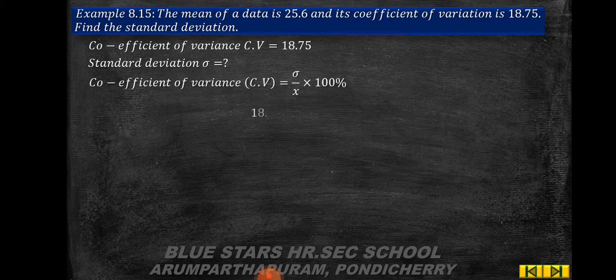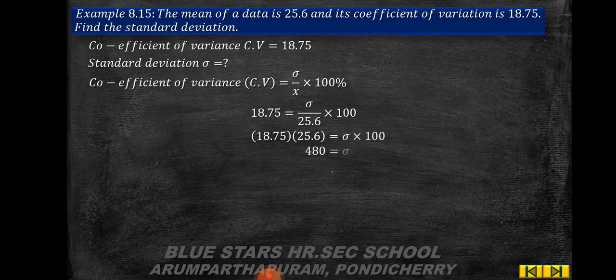So coefficient of variation, CV, is equal to sigma by x bar into 100%. So 18.75 is equal to sigma by x bar, that is the mean 25.6, into 100. So 18.75 into 25.6 is equal to sigma into 100.